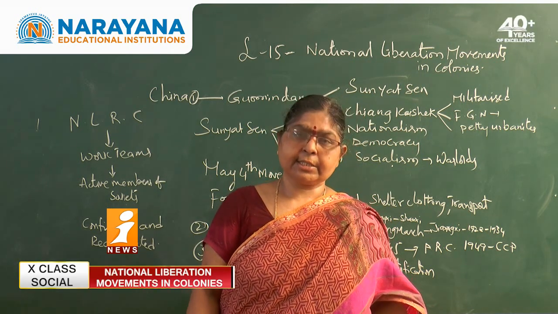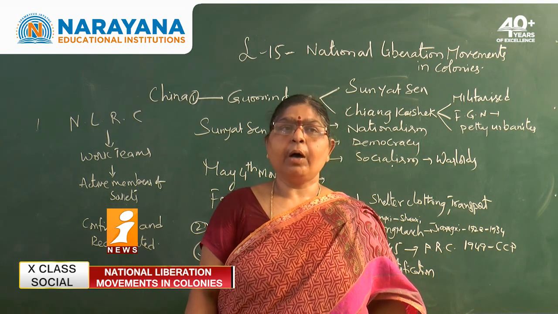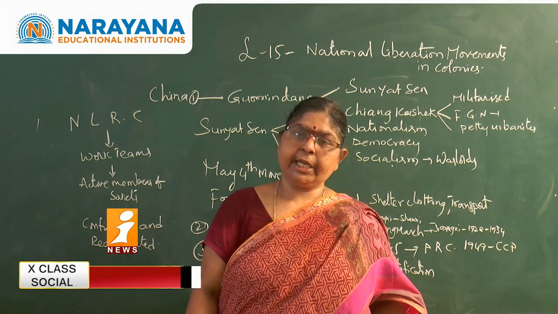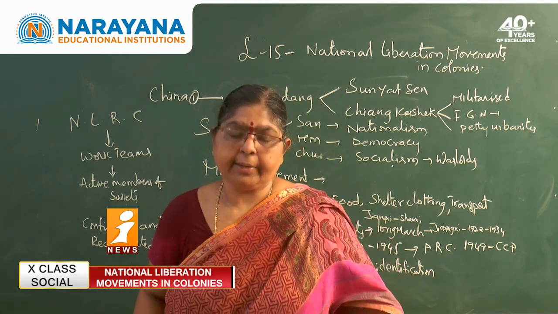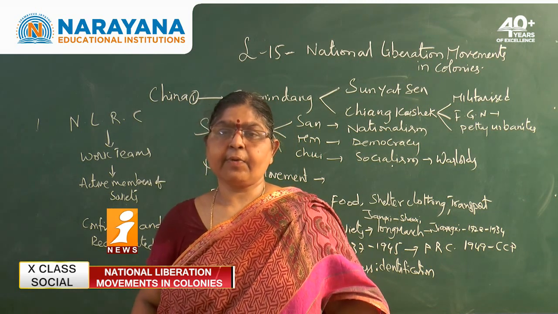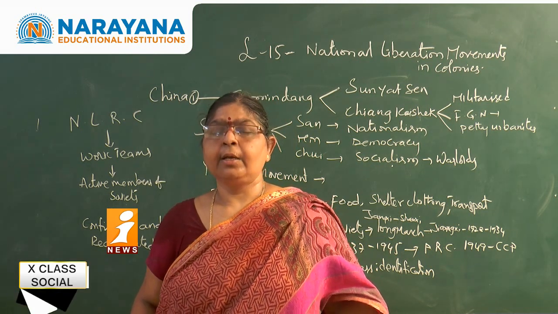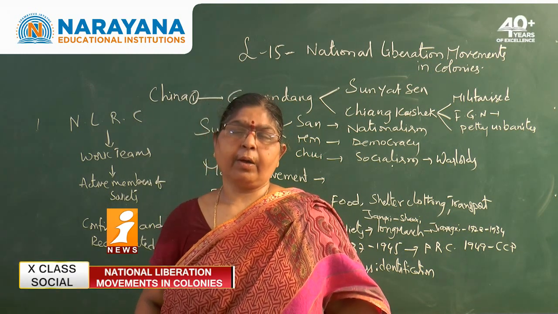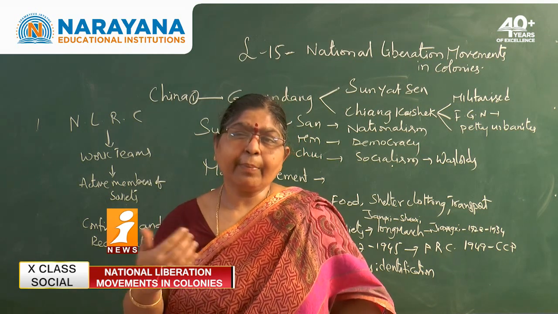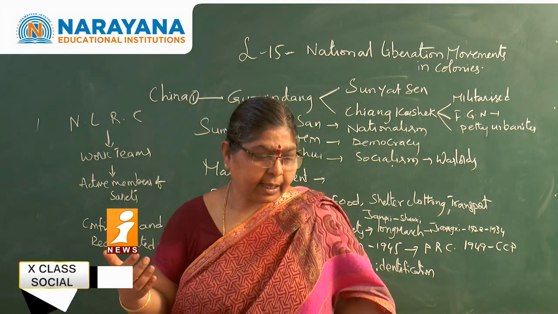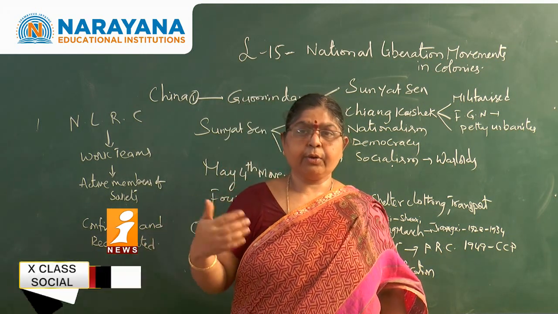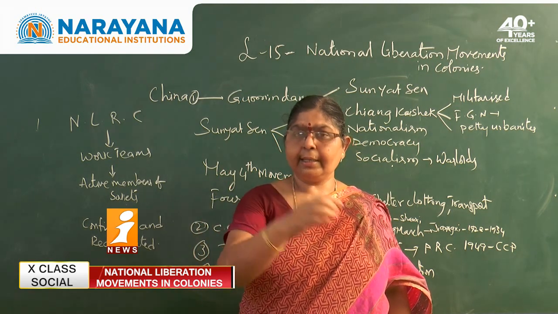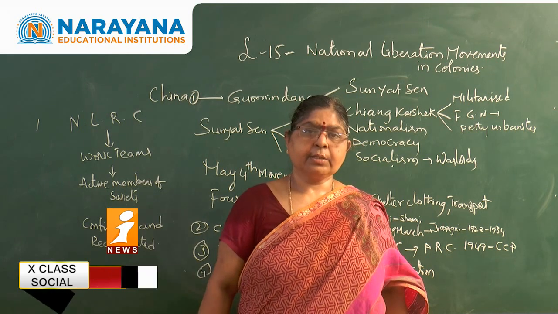Hence, with the influence of all these things, Mao Zedong was able to establish the People's Republic of China in the year 1949. When was the People's Republic of China formed? 1949. So, the People's Republic of China was formed in the year 1949. Now you may have a doubt: what happened to Chiang Kai-shek and the Kuomintang party? Chiang Kai-shek and the Kuomintang party had to restrict themselves to the island called Taiwan.